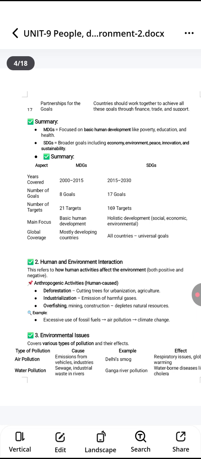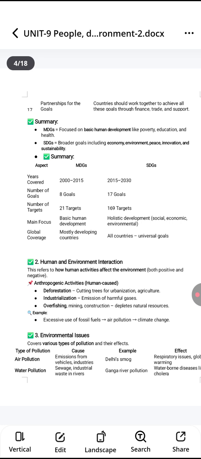Second topic, we have human and environmental interaction. Basically this refers to how human activities affect the environment, in both positive as well as negative ways. First we have anthropogenic activities, that is, activities because of humans. First we have deforestation, that means cutting trees for urbanization and agriculture. Second we have industrialization, because of the emission of harmful gases. Third we have overfishing, mining, construction, which deplete the natural resources, so we have to be careful about these things.